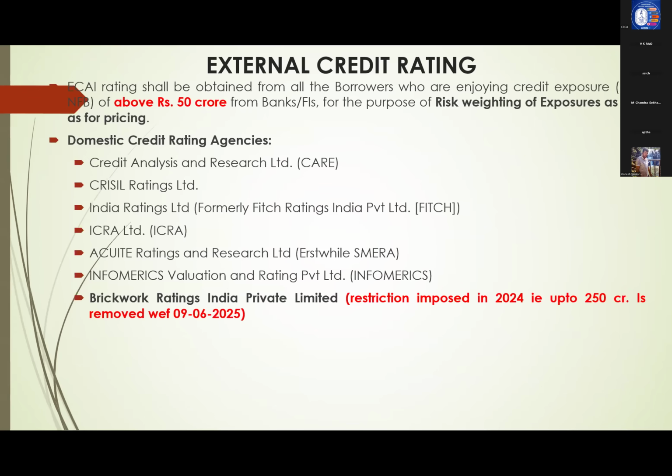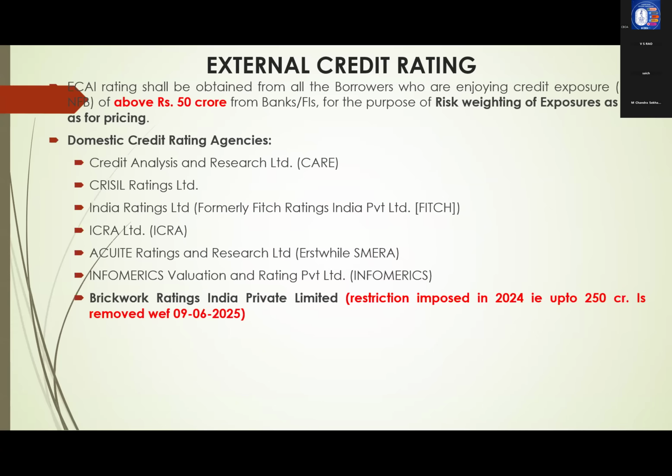External credit rating. The important current year change is, earlier above 25 crores we had to go for external credit rating compulsorily, and this year it is enhanced to 50 crores. So above 50 crores, external credit rating is compulsory, even for risk pricing of loans.